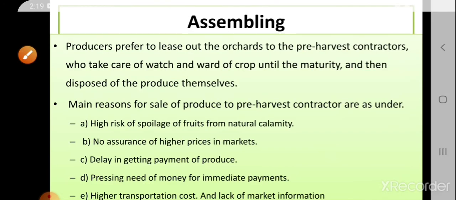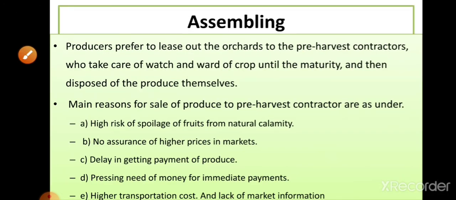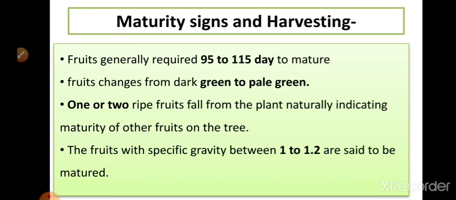Then assembling. The assembling or procurement of mangoes involves various marketing agencies like processors, pre-harvest contractors, contractors, wholesalers, and retailers. Likewise, these are the various assembling parties or intermediaries involved in the assembling or procurement of mangoes.